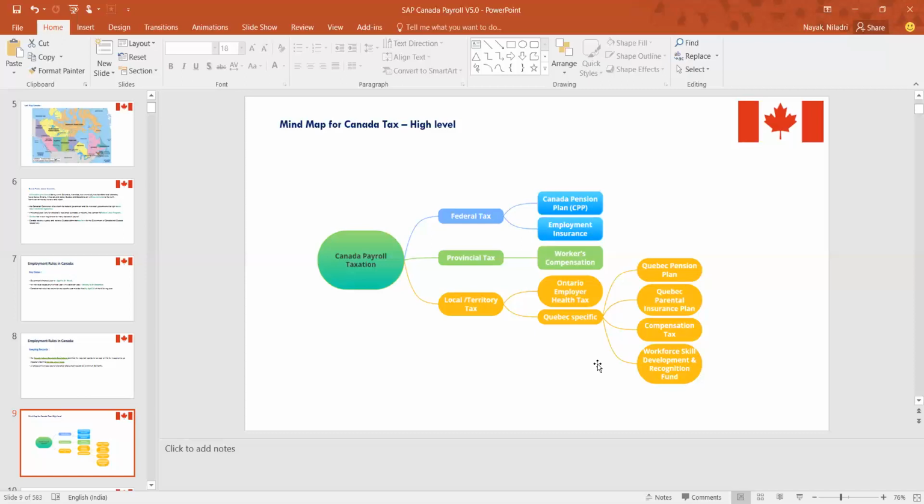So what are the different configurations, what are the different updates that regularly happen in those modules, specific to your provincial tax? That is what we will be covering in the provincial tax.